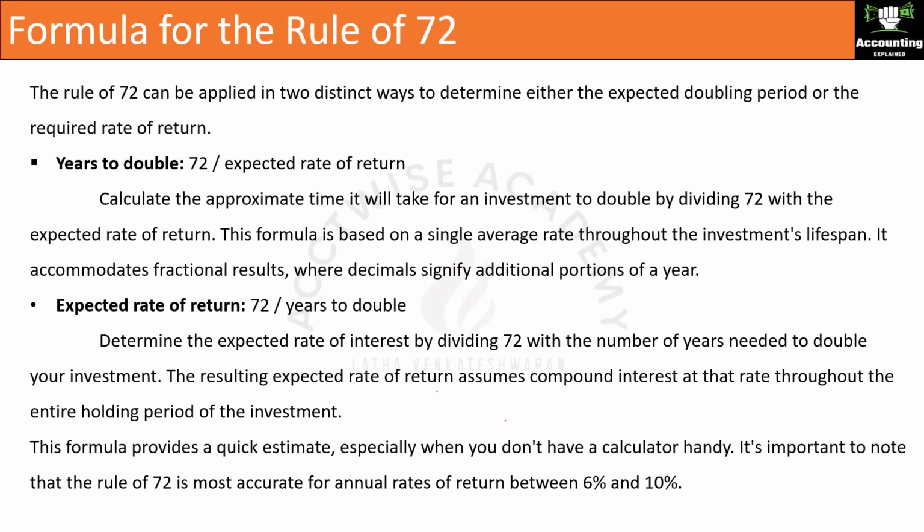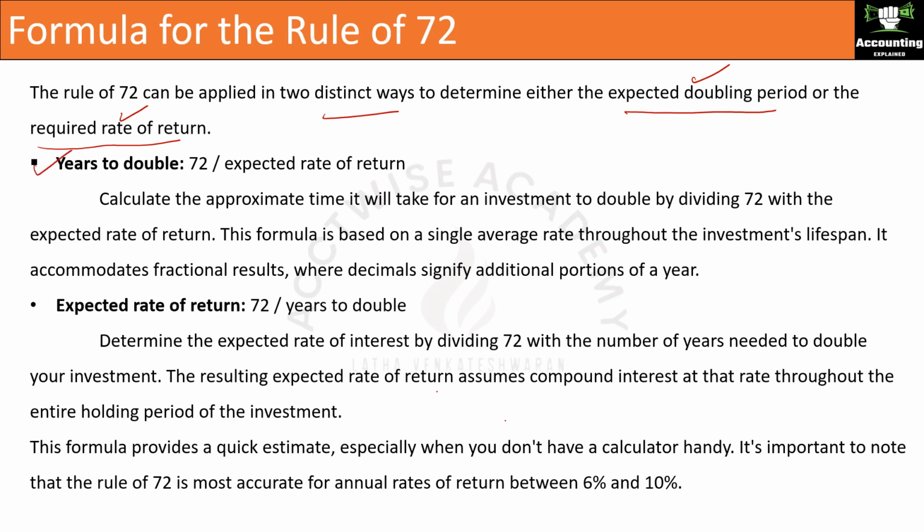Formula for the rule of 72. The rule of 72 can be applied in two distinct ways to determine either the expected doubling period or the required rate of return. So you can use the rule of 72 to find out the doubling period or the rate of return. Both ways you can use it. First we will see years to double.